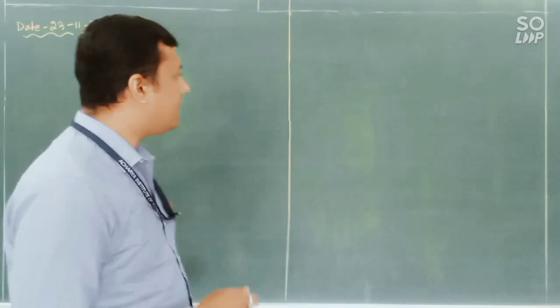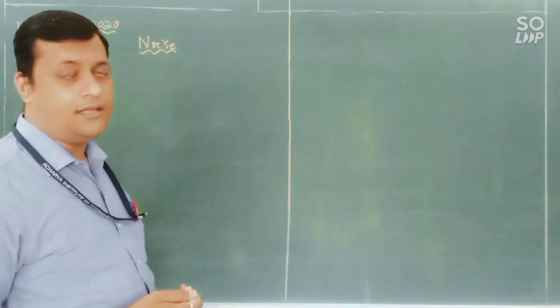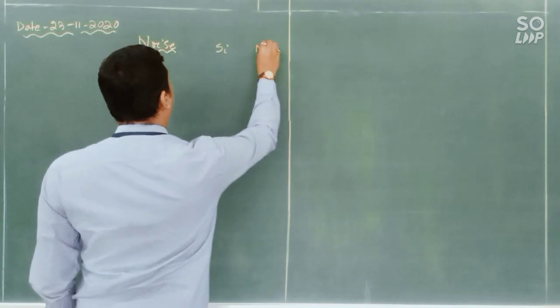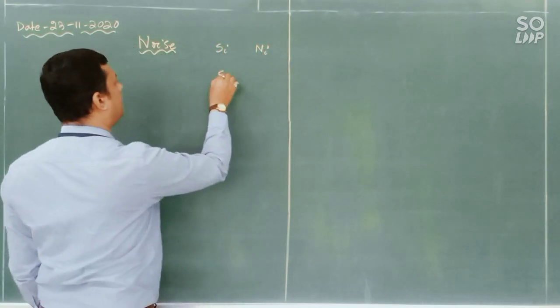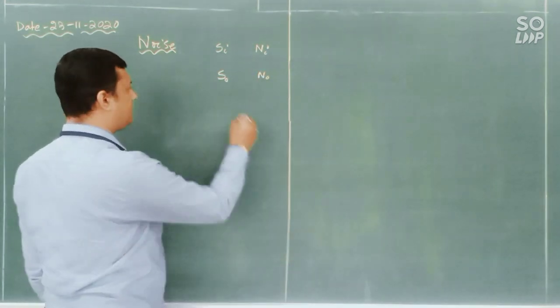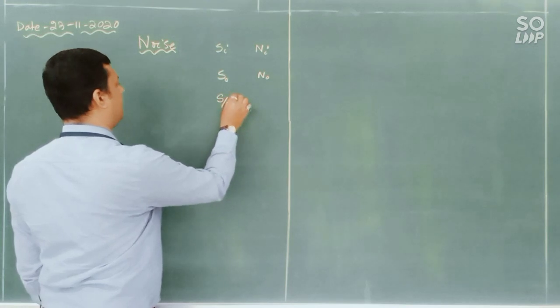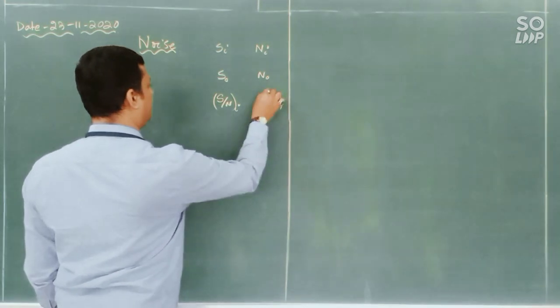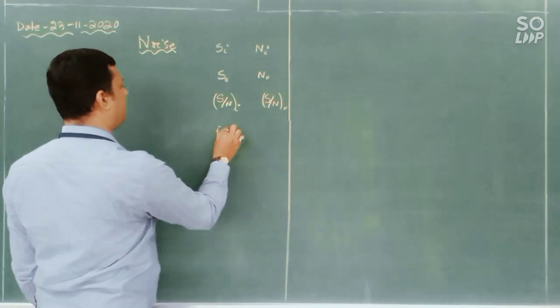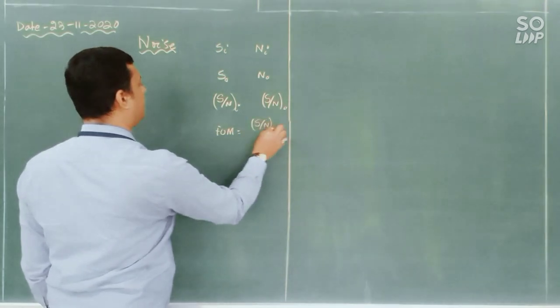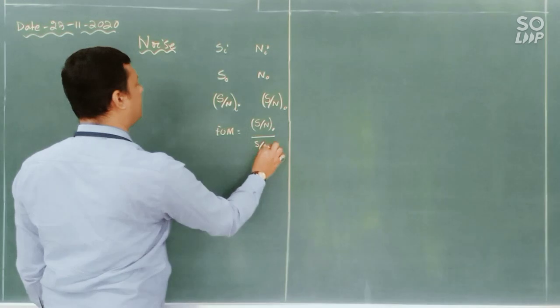For that again we have to use the noise calculation model at the receiver end, because what we are going to identify is input signal power, input noise power, output signal power, output noise power. After determining these, you need to calculate the signal to noise ratio at the input, the signal to noise ratio at the output, and what will be my figure of merit. So figure of merit is output SNR divided by input SNR.